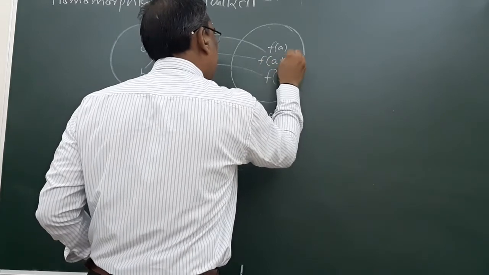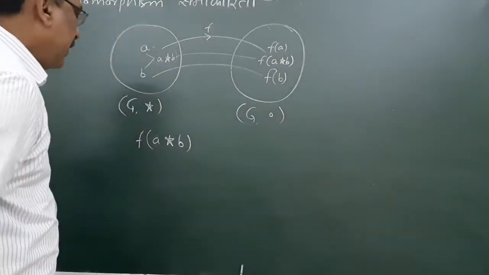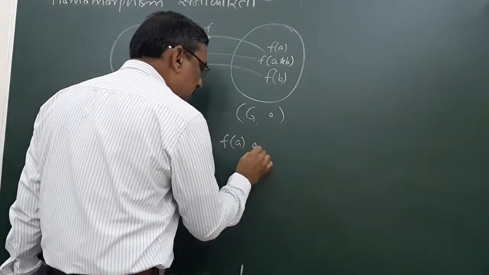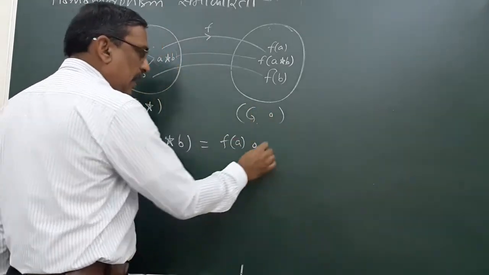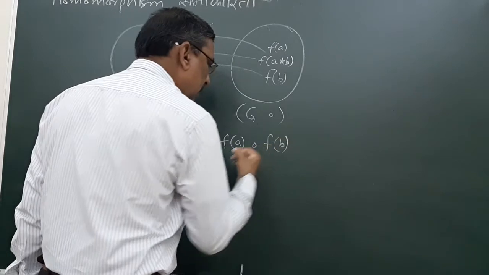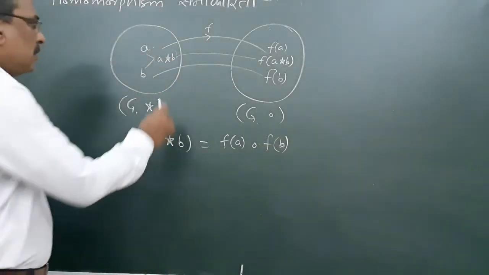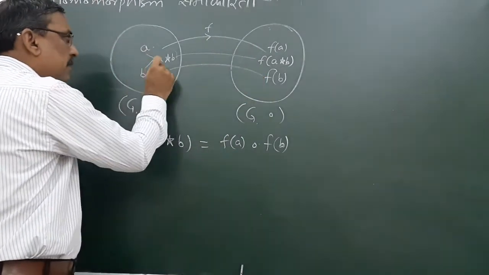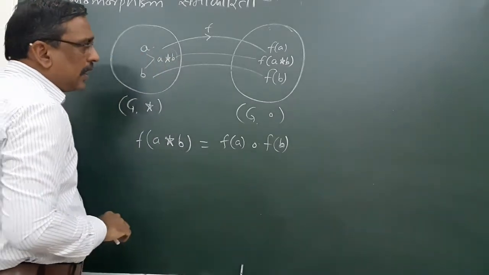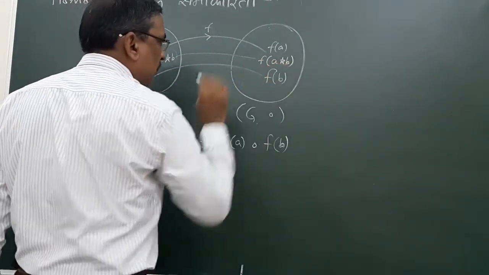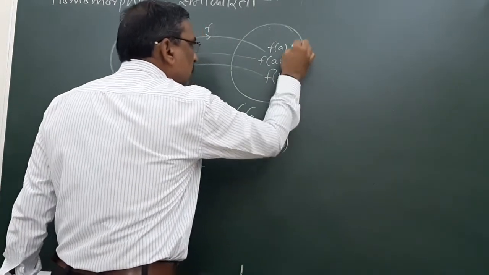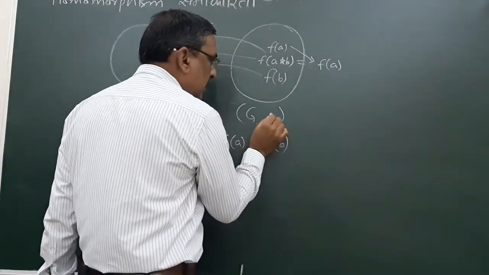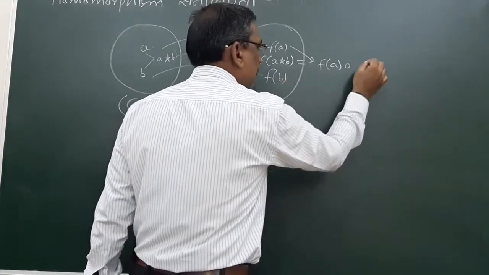F A operation B, and if F A operation B is equal to F A operation, now this is the operation for this group, F A and F B. Means image of A is FA, image of B is FB, and A operation B gives us the element A operation B, and F image of this A operation B will be equal to FA is the element of this group FA, and operation is this one, so O FB.